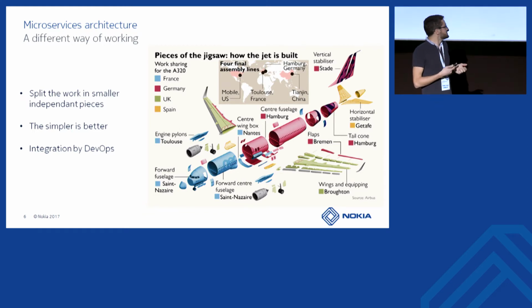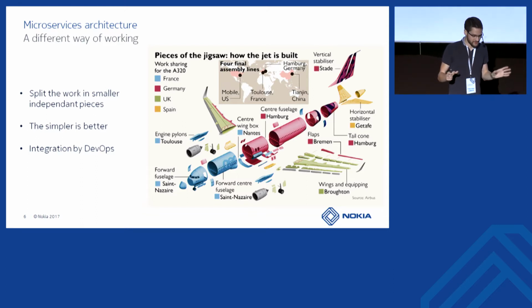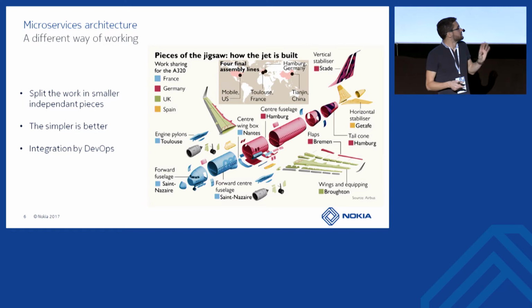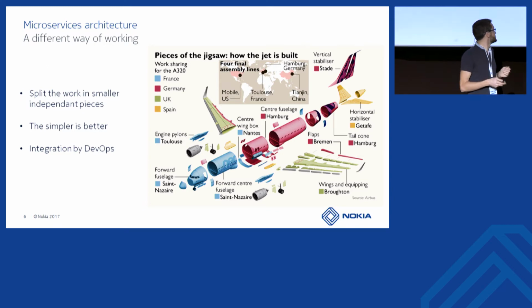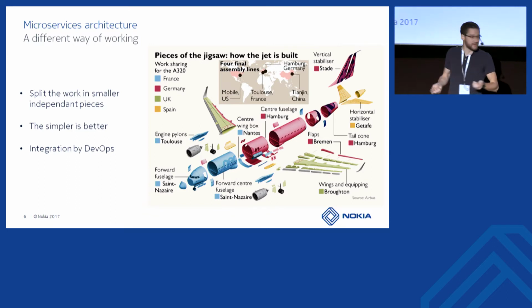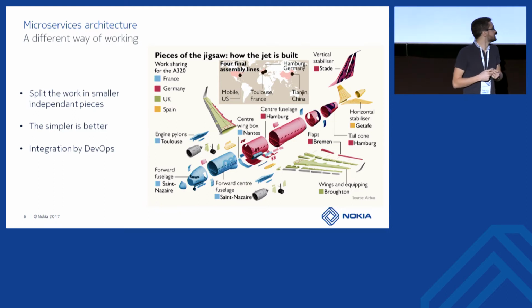So, well, imagine if this plane was made like a monolithic application, and everyone is working on everything in a single factory. And the guy who, I don't know, is responsible for building the horizontal stabilizer is also responsible for building the hydraulic system for the autopilot. And also doing the, I don't know, the multimedia system. Well, I'm not sure it would work, and probably I would come to Poland by train instead of plane.